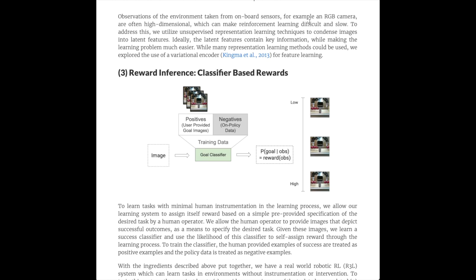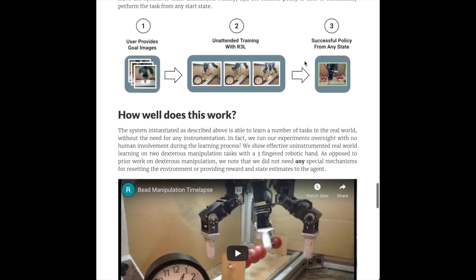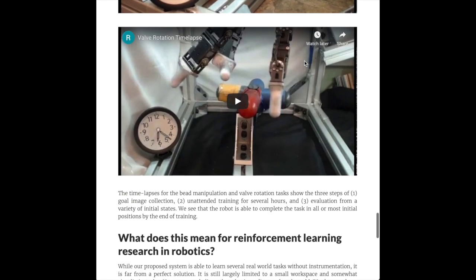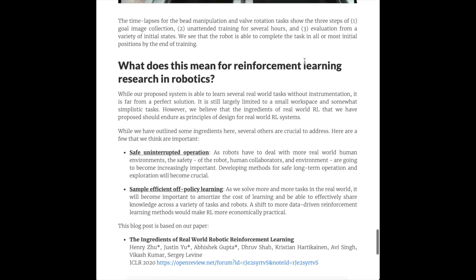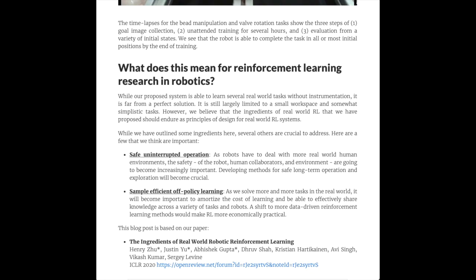So they come up with this algorithm, the reset free learning learned perturbation controller, which helps the robot overcome these problems of reset free learning, learning from sensor information or high dimensional observations that might not be Markovian, and then reward inference.